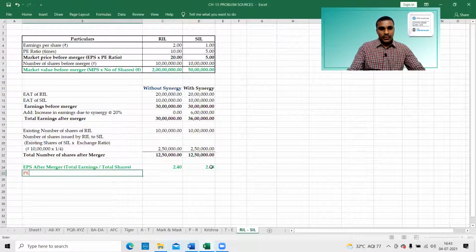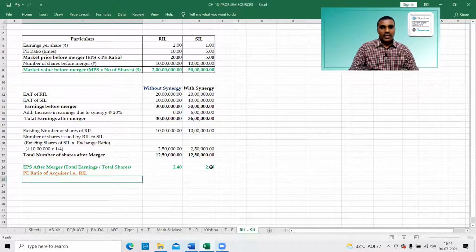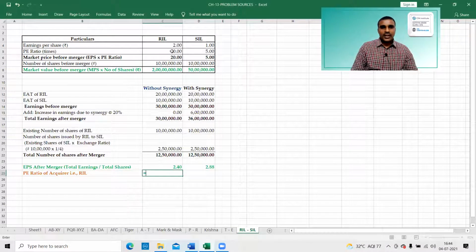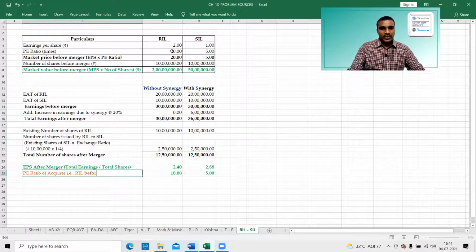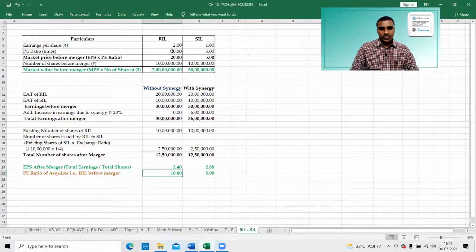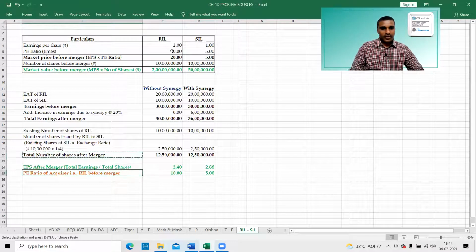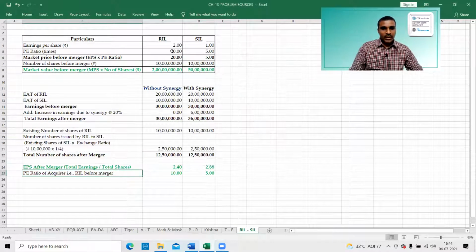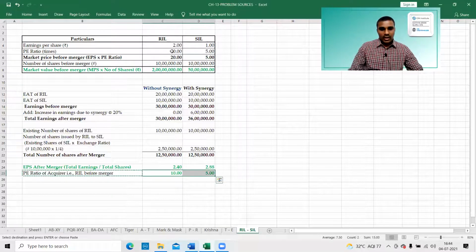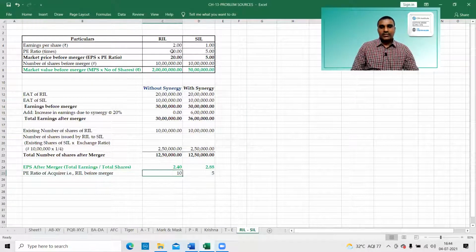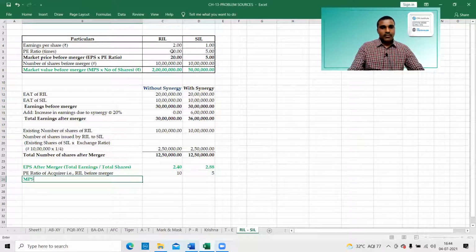Next, PE ratio. What is the PE ratio? Always you have to take the PE ratio of the acquirer. That is RIL. What is the PE ratio of the acquirer before merger? It is 10 and 5. Next, market price per share after merger.